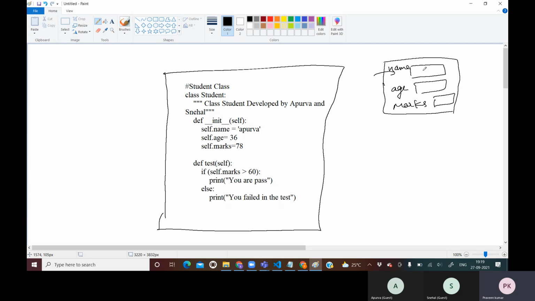Right now, what are the default values you have set? It will be created with Apurva, 36, 78. So this is our class which you have created. Now you are saying that it has one method also, named test. It is testing that if marks is greater than 60, then pass, otherwise fail. This is the class which you have defined.